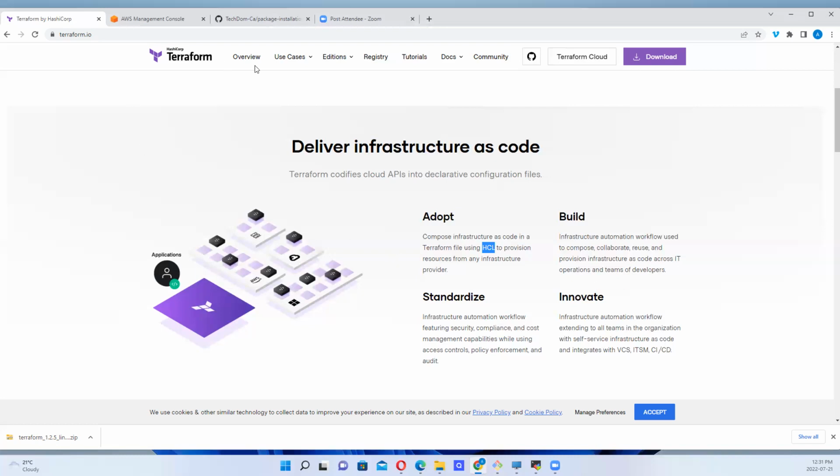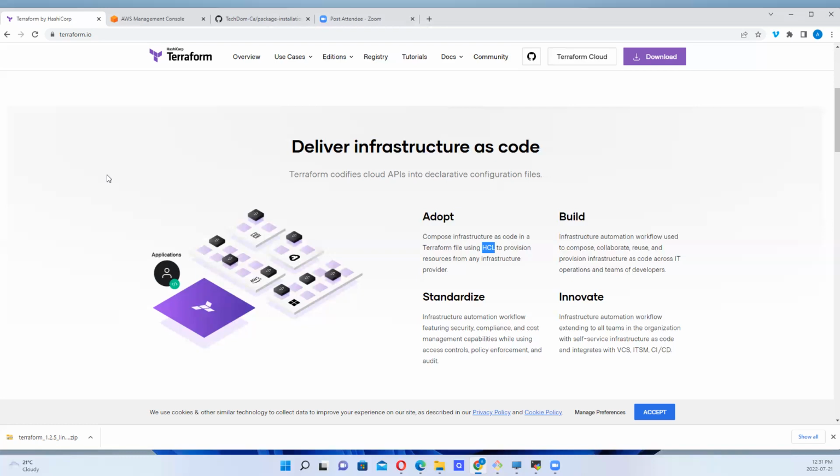Also, I'm sure we've heard a lot about Ansible, right? So what is Ansible and how is it different from Terraform? But let's start with what are the similarities between Ansible and Terraform. They are both open source tools, right? But the difference is that Terraform is to create infrastructure, right?